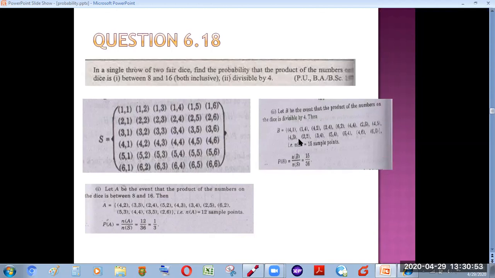You can see these pairs have their product divisible by 4, which are a total of 15 sample points in this event B. So by using the definition of probability, the probability of B is n of B divided by n of S, which becomes 15 by 36.